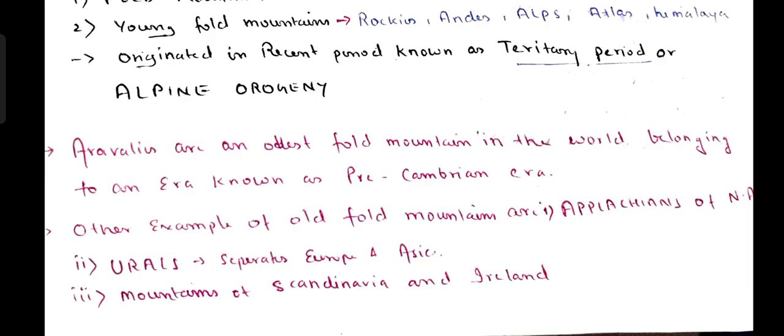Now, once upon a time, this Aravallis were as high as Mount Everest. ये जो part था, this was as high as Mount Everest. This was as high as Himalayas, but they have been eroded over a period of time. क्यों? Because just remember that the surface of the जितनी mountains है, they will be created and they will be destroyed.